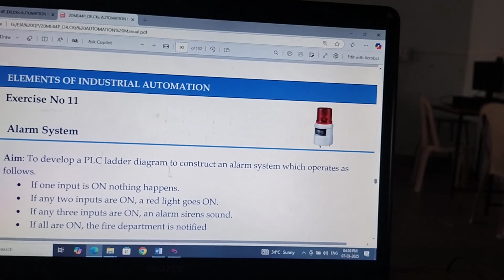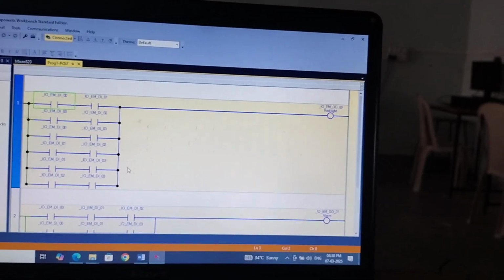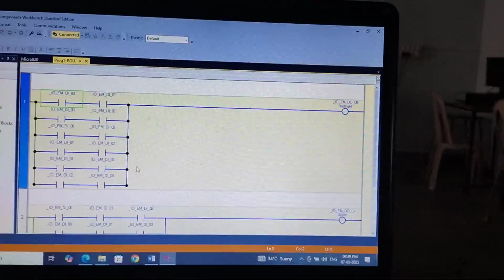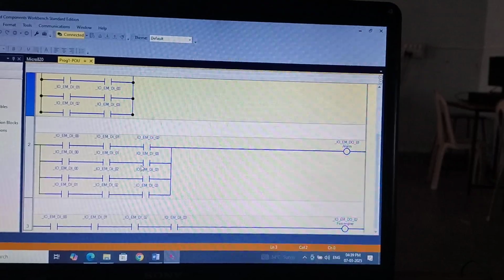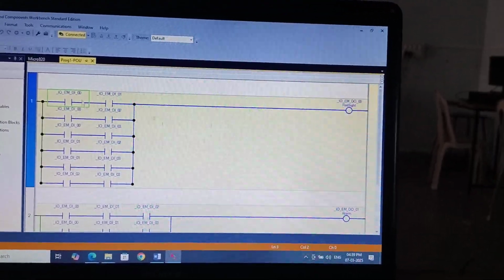So this is our problem. So for this we have a ladder diagram. So this is a ladder diagram. This is our ladder diagram. So here